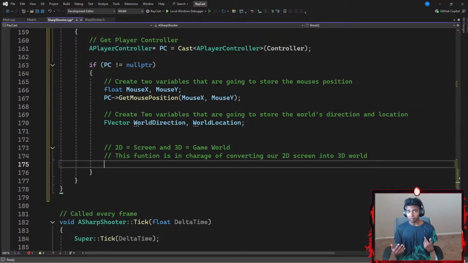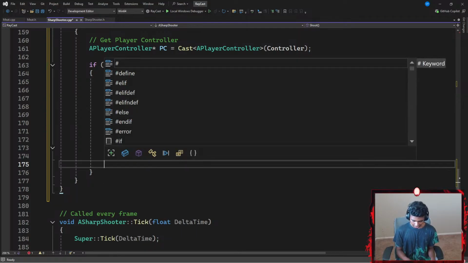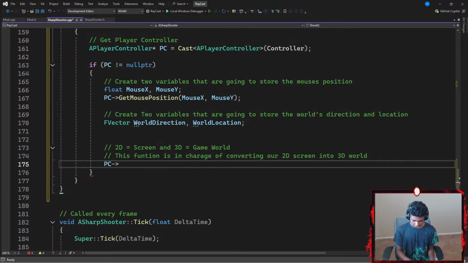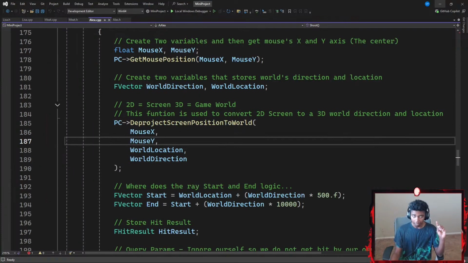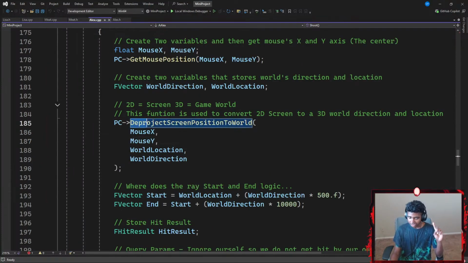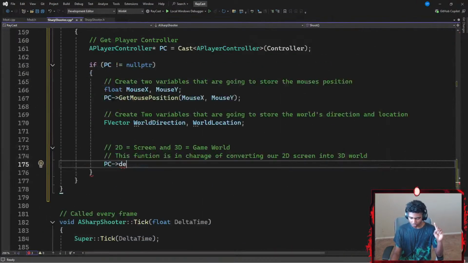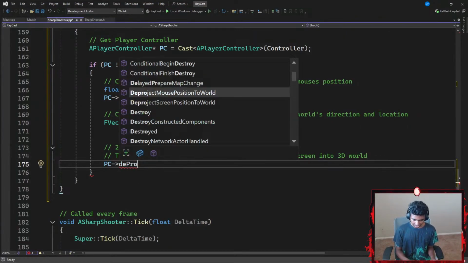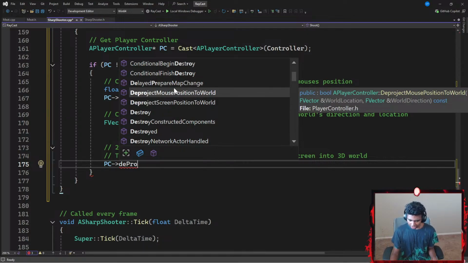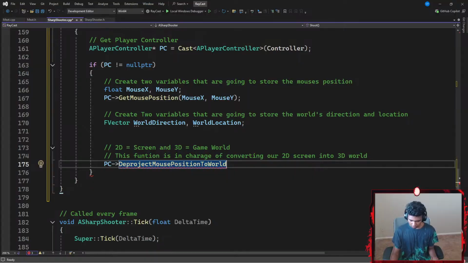That said, once I'm done with this, I'm gonna go ahead and use IntelliSense firstly. Let's go with something like player controller points towards D. What was it? Was it deproject convert something? Hold up, guys. My memory's kind of bad when it comes to this. Deproject screen position to world. That's a hard function to memorize. Pro IntelliSense. There we go. Deproject mouse position to world. I think it was this. Deproject mouse position to world with a pair of parentheses.